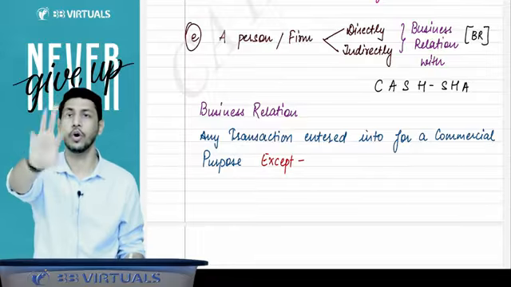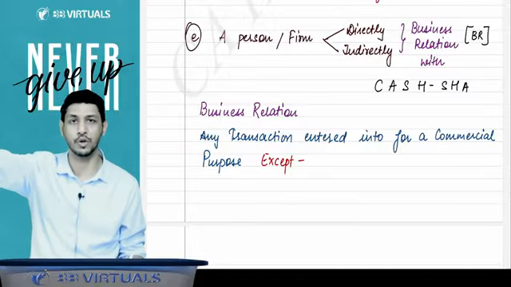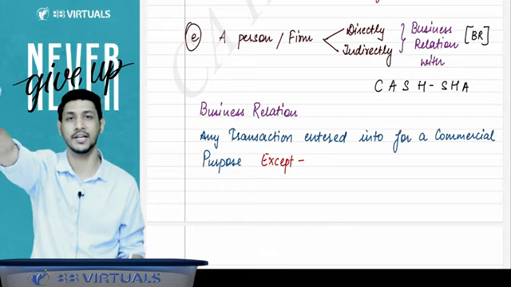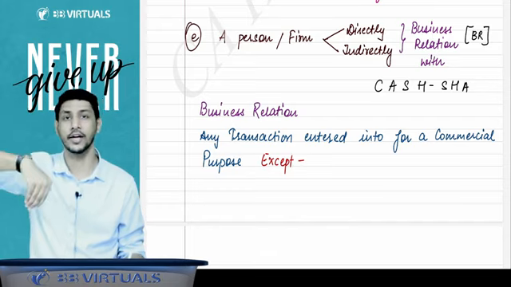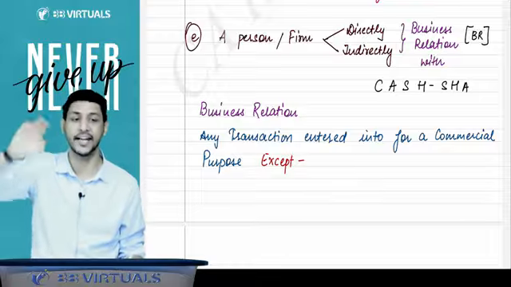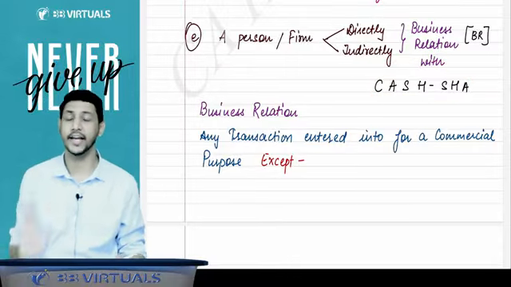It means you are working in a firm, that firm. If an individual auditor is proposed to be the auditor, or there is a partnership firm or an LLP firm that is proposed to be the auditor, and that individual or that firm has a direct or indirect business relationship with these companies, then they will be disqualified. They cannot be the auditor.